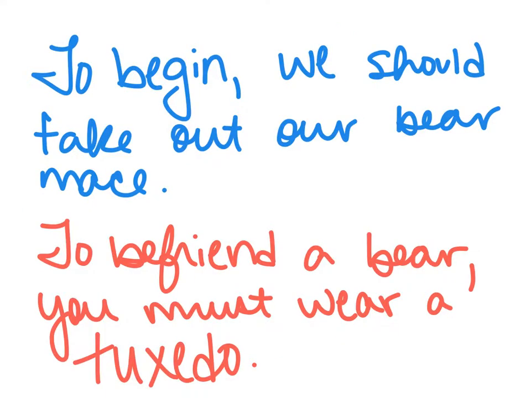So let's look at some more examples. To begin, we should take out our bear mace, right? So we should take out the bear mace. Our bear mace is the independent clause, right? That's the main sentence. To begin is simply introducing it, which is why we need a comma after that. Let's look at the next one. To befriend a bear, you must wear a tuxedo. You must wear a tuxedo is the main independent clause. To befriend a bear is introducing it. You need a comma after that.